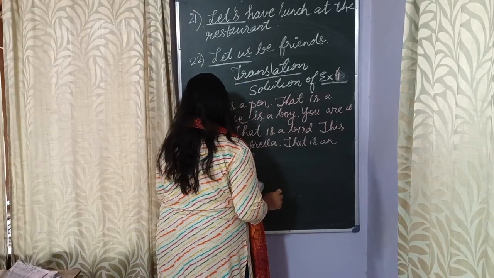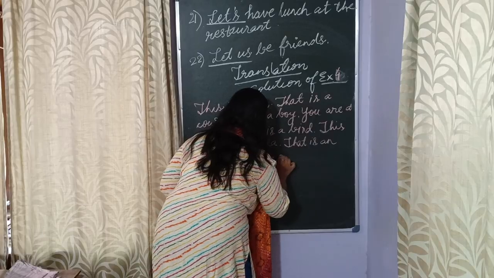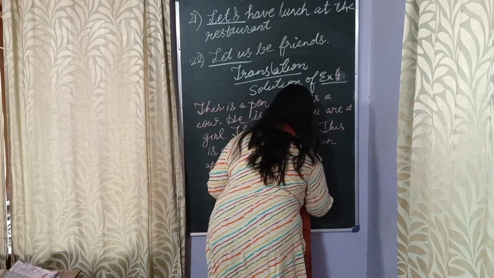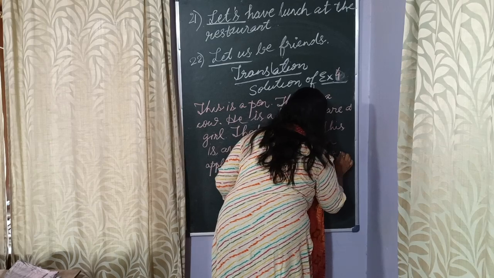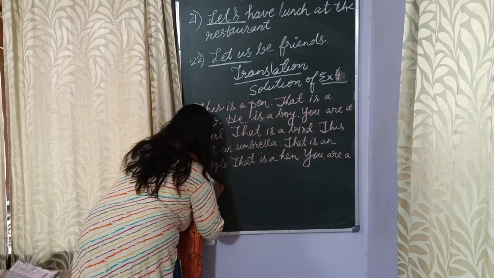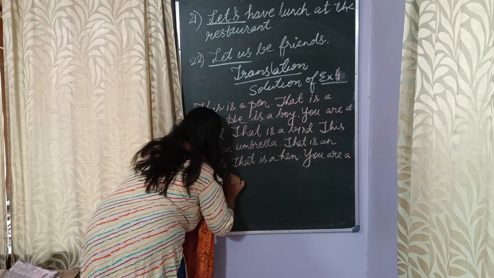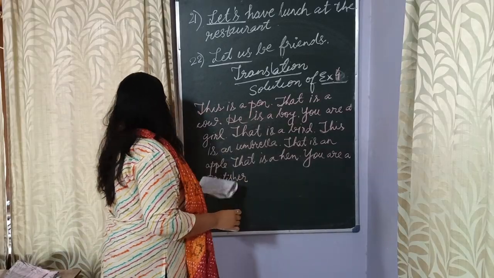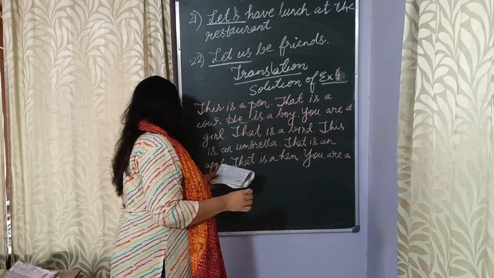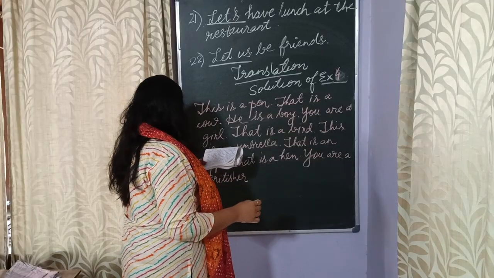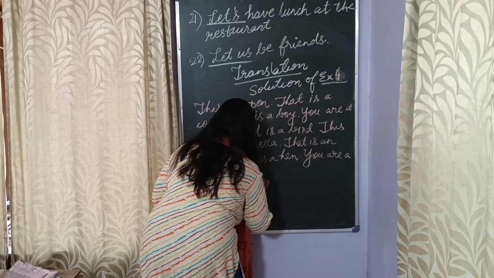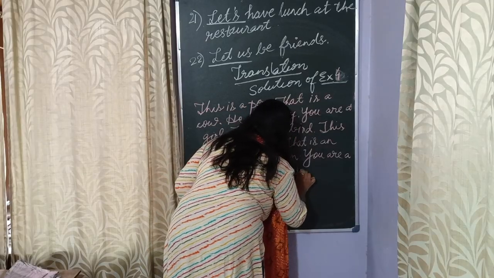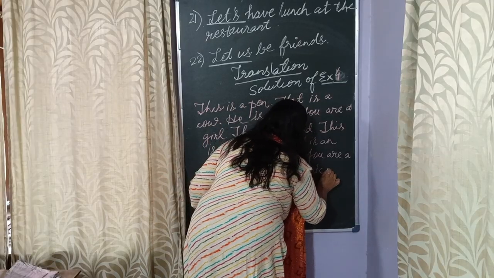That is a hen. You are a Britisher. यहाँ पे you are British भी हो सकता है. He is an American.